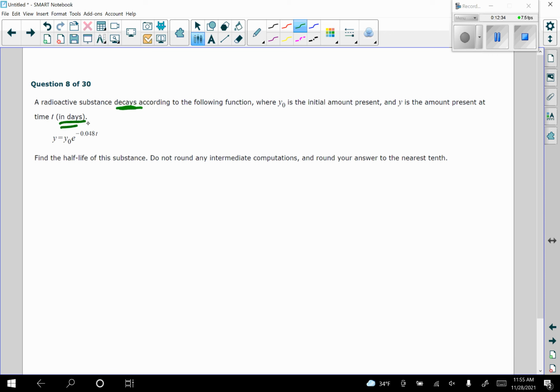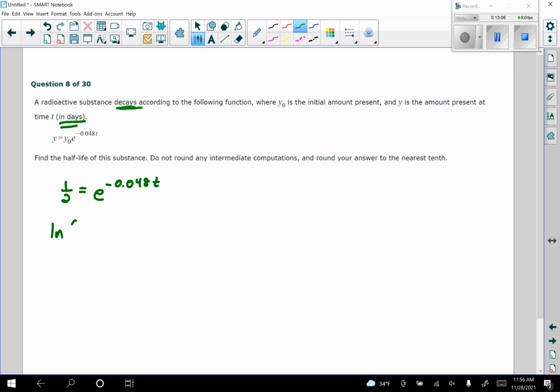Find the half-life of this substance. So we don't know how much is there initially. It could be any value. We just want to find the half-life. So this amount here is just going to be half of this. So we could just say 1/2 is going to equal e to the negative 0.048t. We're trying to figure out after how many days this substance will have half of its amount remaining. So we set up 1/2 equal to e to this exponent that's right here.